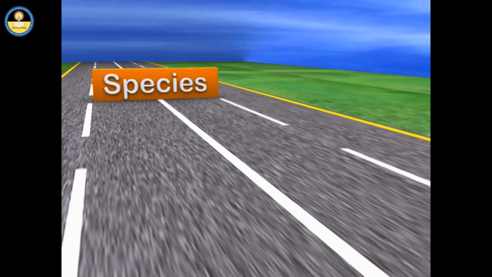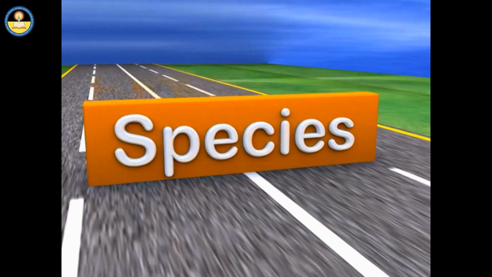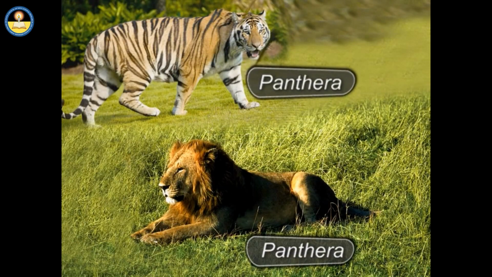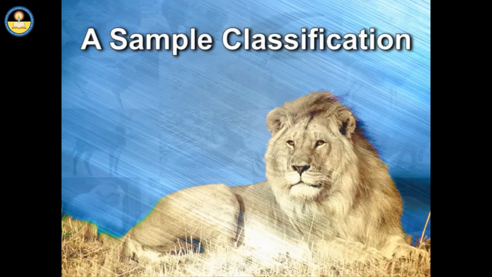A genus is always broken down into some species. The genus Panthera includes species Leo and Tigris. Note that the genus is placed in front of the species while writing the scientific names of animals.